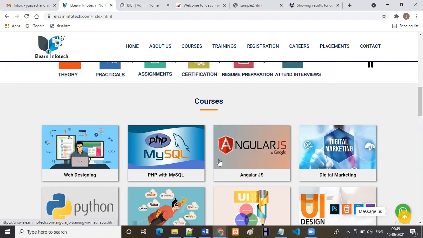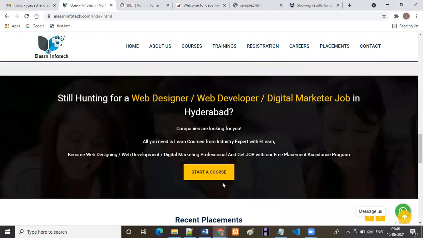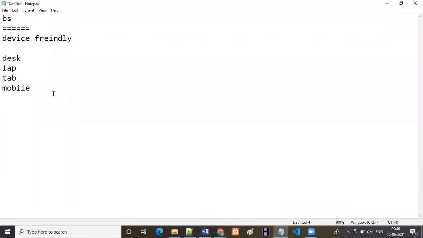So on desktop, how many items do I want? On the laptop, how many items do I want? You have to calculate that, and you have to design these types of websites in real-time scenarios. This is called responsive design. So we can call it a Bootstrap module. By using the Bootstrap module, we can do that.